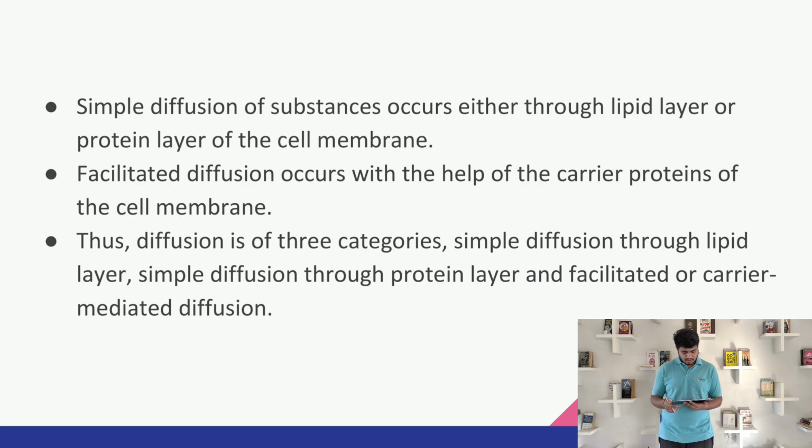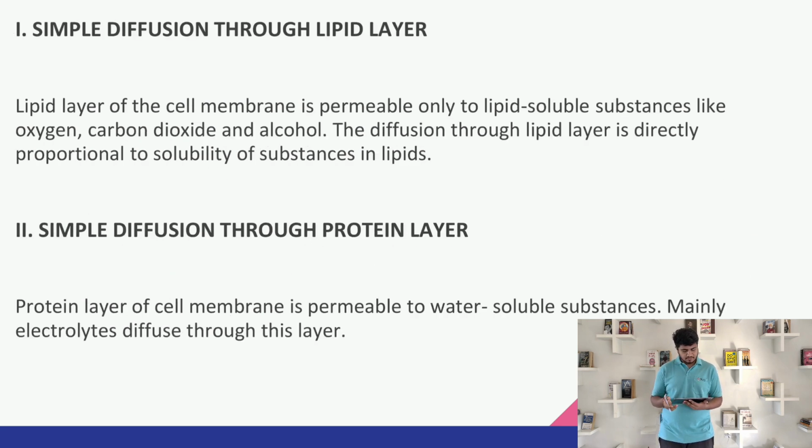In simple diffusion, the substance passes either through the lipid layer or the protein layer of the cell membrane, while in facilitated diffusion, it passes through the carrier protein of the cell membrane. Thus, diffusion is of three categories: simple diffusion through the lipid layer, simple diffusion through the protein layer, and facilitated or carrier mediated diffusion. In simple diffusion through the lipid layer, the lipid of the cell membrane is permeable only to lipid soluble substances like oxygen, carbon dioxide, and alcohol. The diffusion through the lipid layer is directly proportional to the solubility of the substance in lipid.